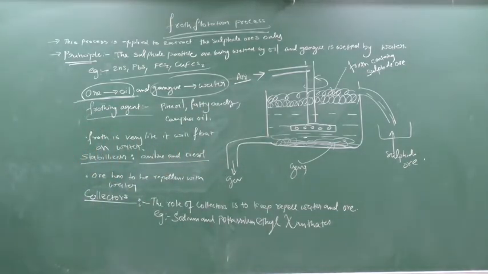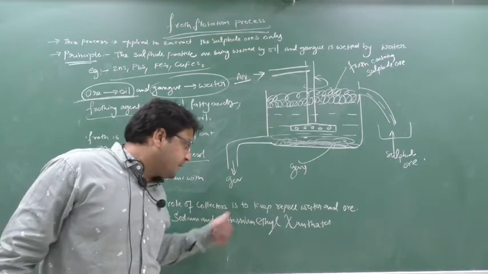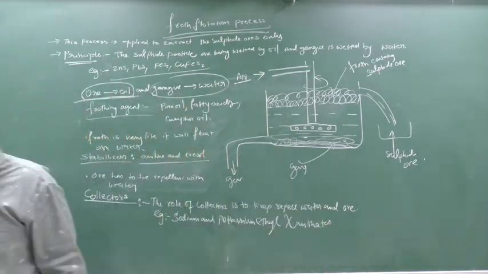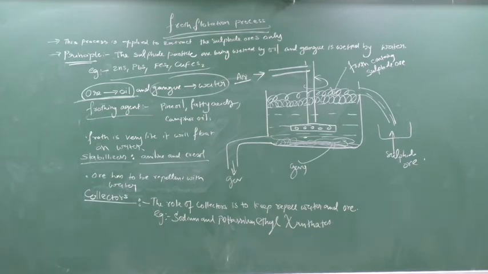Sodium and potassium ethyl xanthates. These are the collectors. So what is the role of these collectors? The role of a collector is to repel water and attract the ore. Is this part clear? Are you understanding?